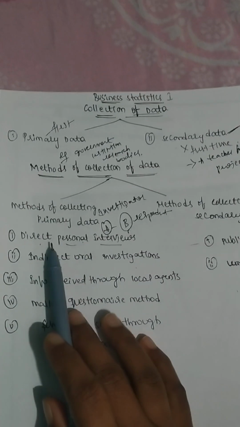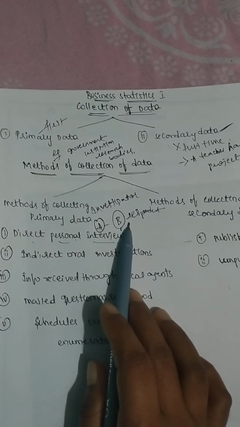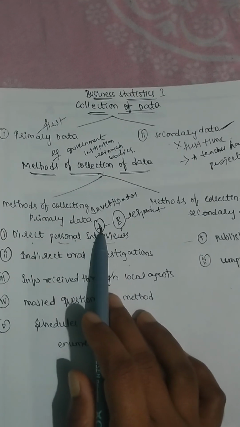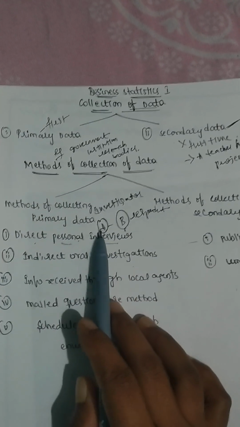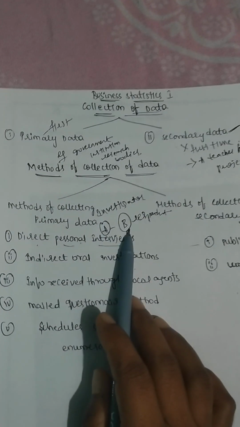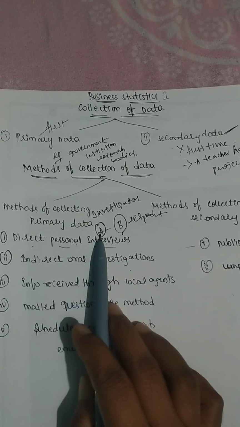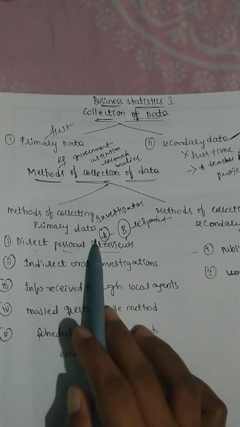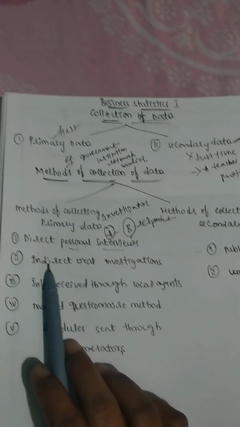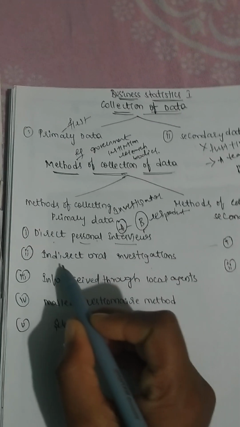That means simply, the investigator will meet the respondent personally and ask some questions related to the survey, and he'll be preparing a list of questions in a simple and easy language one can understand easily, and he should be very courteous and tactful. He should have that kind of capabilities in him to get the answers from the respondents. That's it.